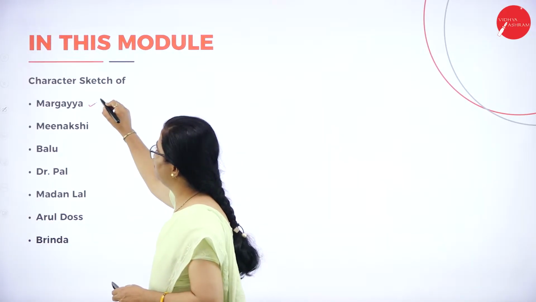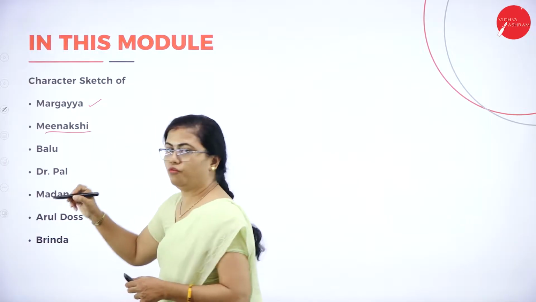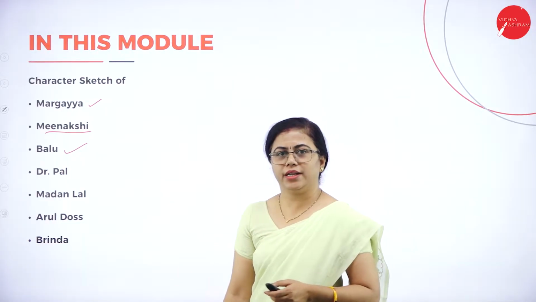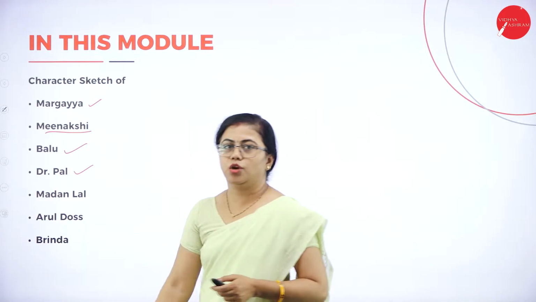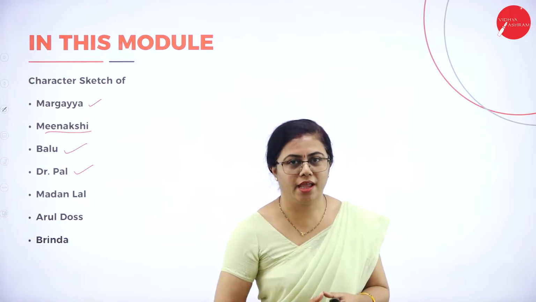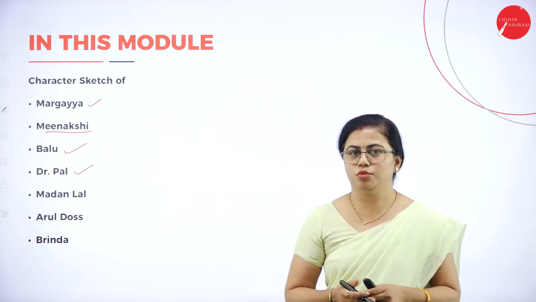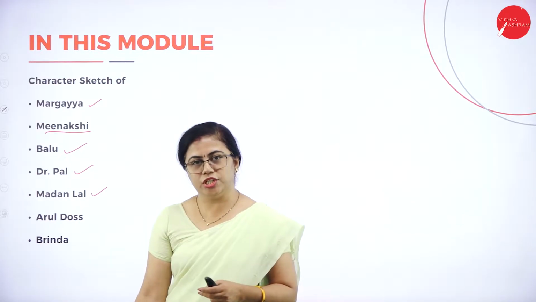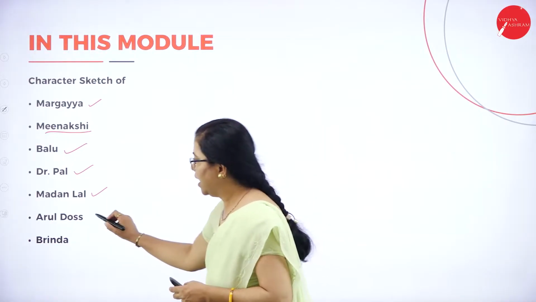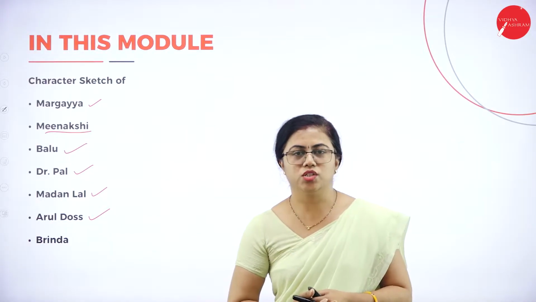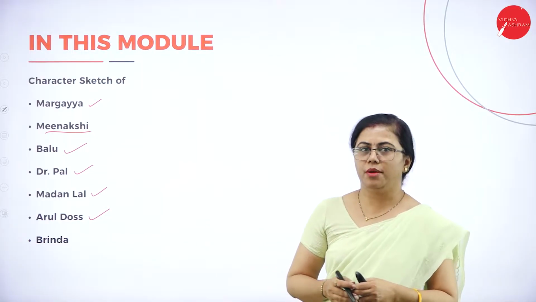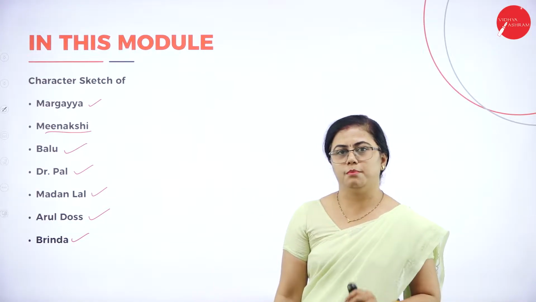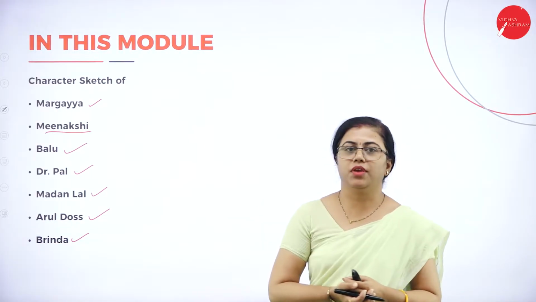Okay, first we'll have Margaya, then Meenakshi, wife of Margaya, then we are going to understand about Balu, son of Margaya, then Dr. Pal, who was an acquaintance to Margaya. Acquaintance means a person known to Margaya. Then we have Madan Lal, the printer and the publisher, then Arul Das, you can say the attender, the person who was working in the cooperative bank. Then we have Brinda, who is the wife of Balu. Okay, so these are the characters we are going to understand.